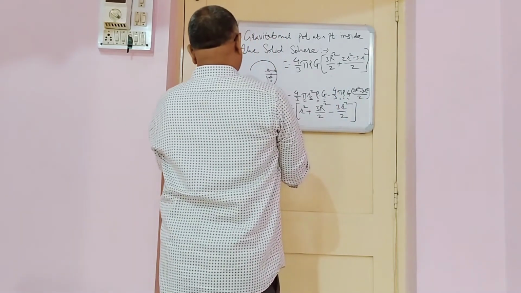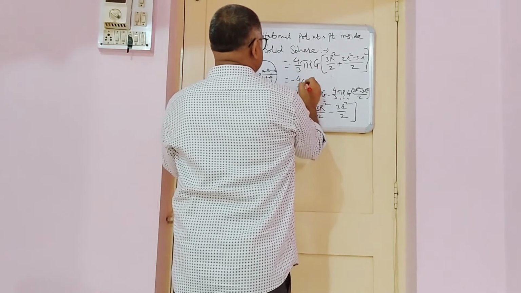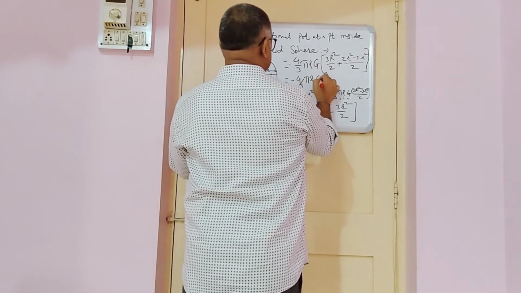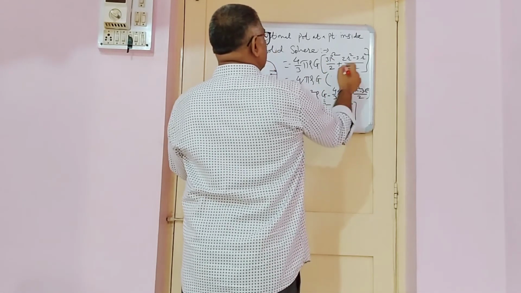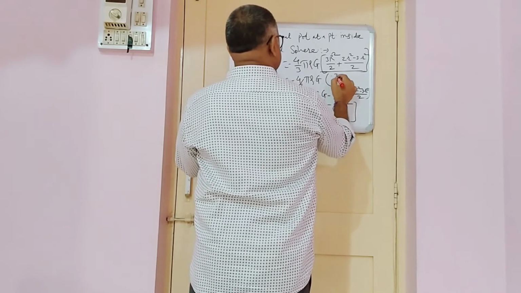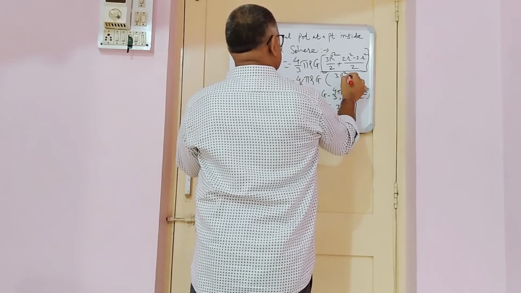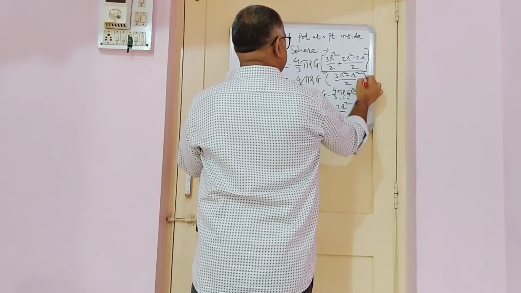By solving this much we will get 3R square minus R square divided by 2.